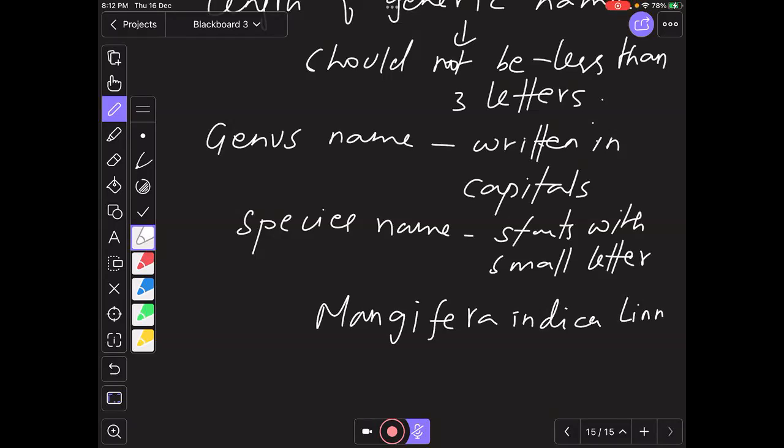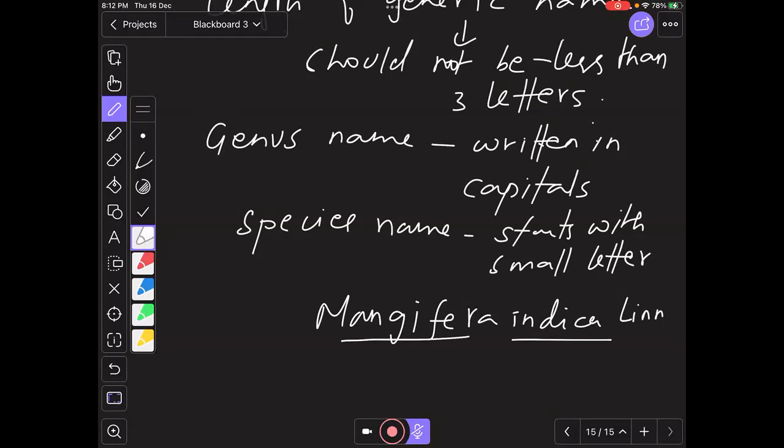Right? And the scientist name is neither underlined nor written in italics, but it can be in Roman. So you cannot underline the scientist name. Only the genus name and the species name should be underlined, not the scientist name. Is it clear? Yes, sir. Okay, so these are the rules for giving a name to one particular organism. So this comes under binomial nomenclature.